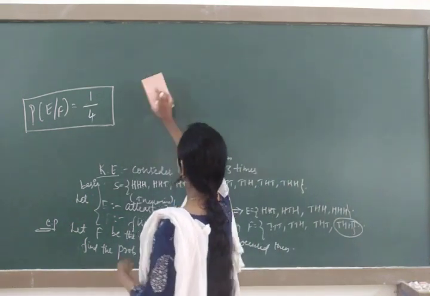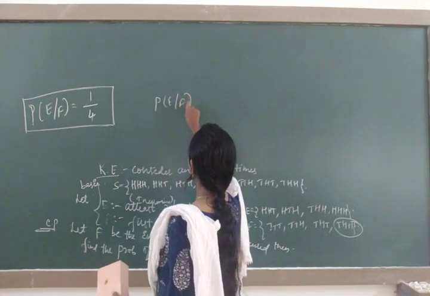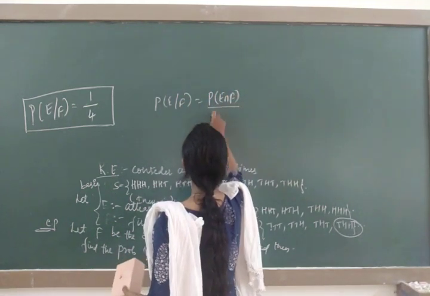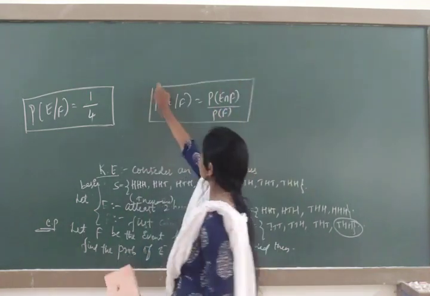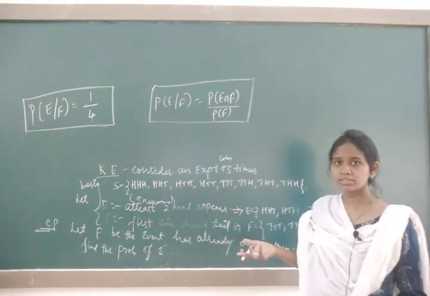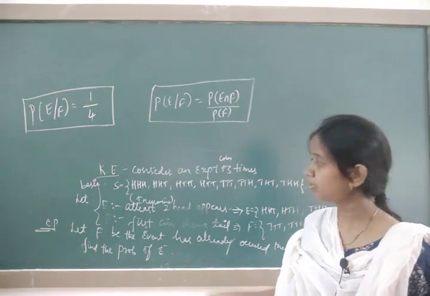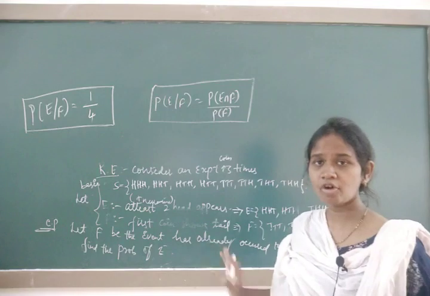What is the formula mathematicians have given? P of E by F is equal to P of E intersection F divided by P of F. This is the formula for conditional probability. This is important for numericals where we face decimal point values. But these are logical experiments, so we can find without the formulas.